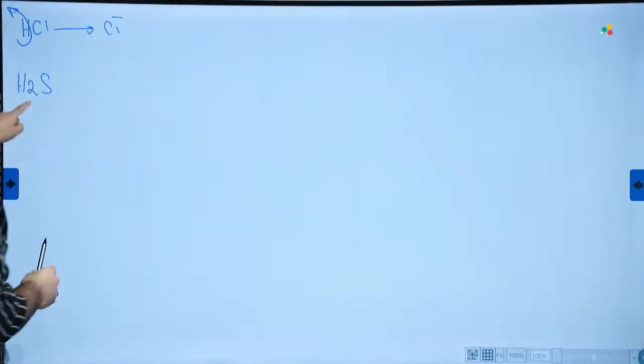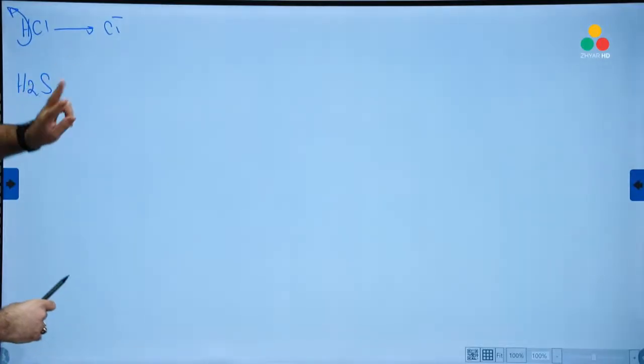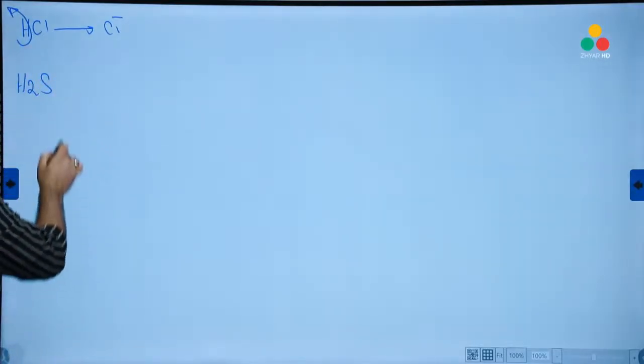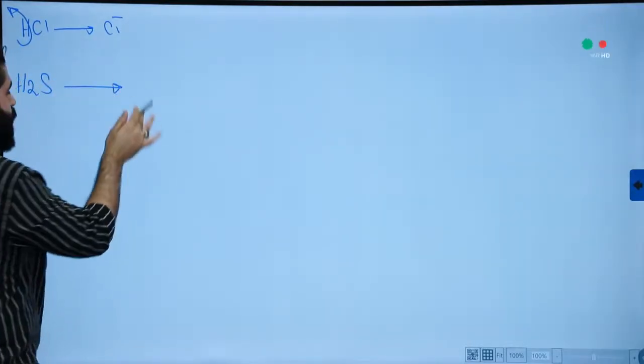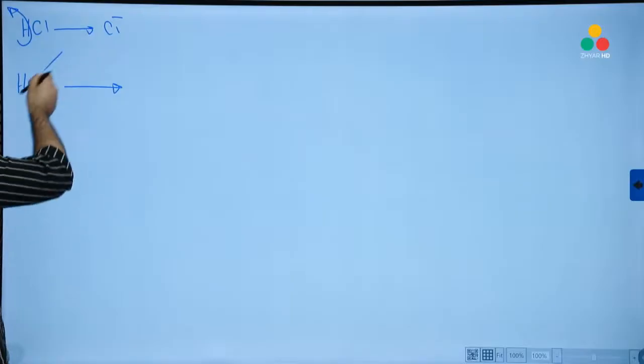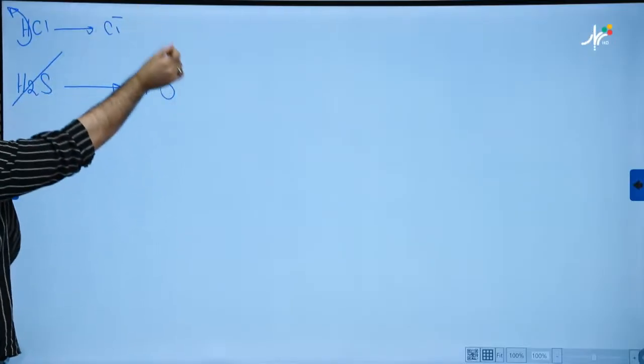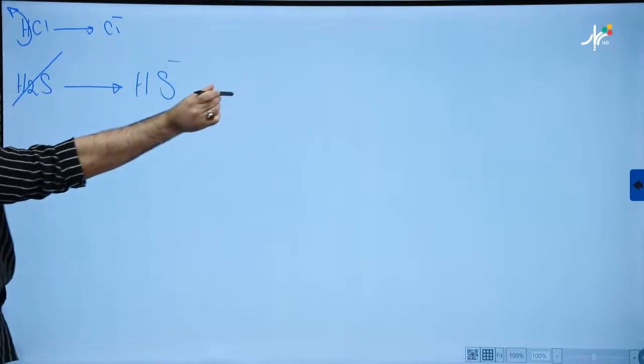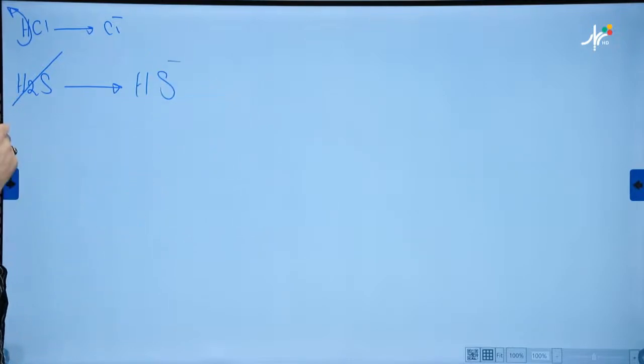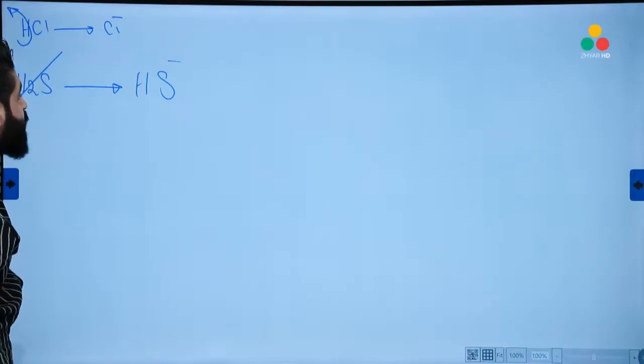Now, since H2S has 2 protons, we will remove the protons gradually, one by one. First, remove 1 proton, and it will become HS. Add a negative charge equal to the number of protons removed. If 1 proton is removed, add negative 1.